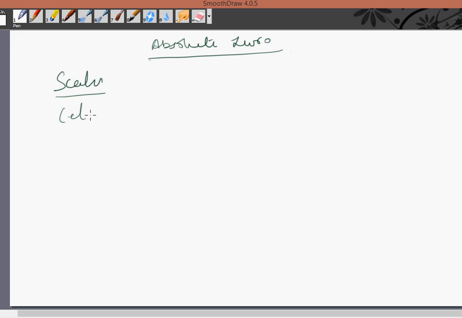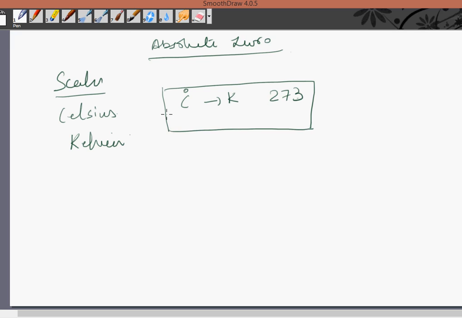We have the Celsius scale, we have the Kelvin scale. If we convert, 273, let's take it like this. It is minus with the absolute zero.